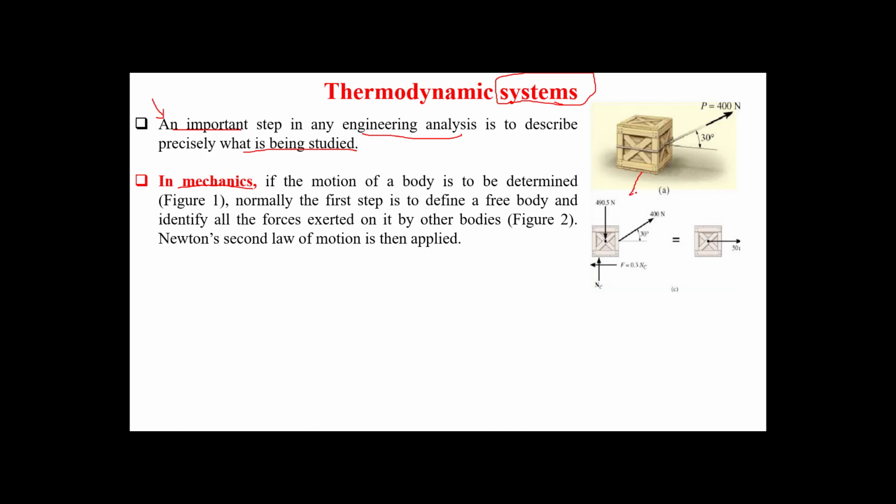The first step we do is to draw a free body diagram. And the second step is to identify all forces exerted on it by other bodies, like friction here, and the normal force, and the external force from the handle or from the cord. Then we adopt one of the laws, for example, Newton's second law, in order to find the unknowns. This is what we used to do in mechanics. This is just an example of how we describe the system.